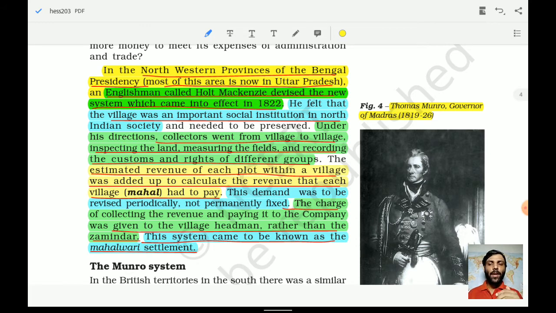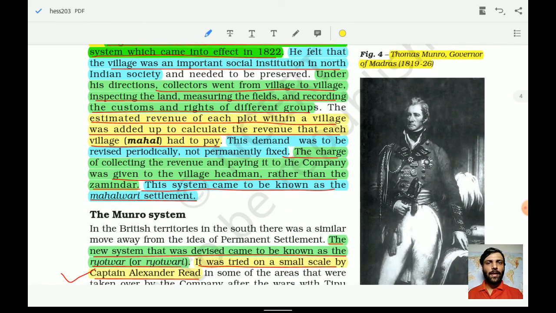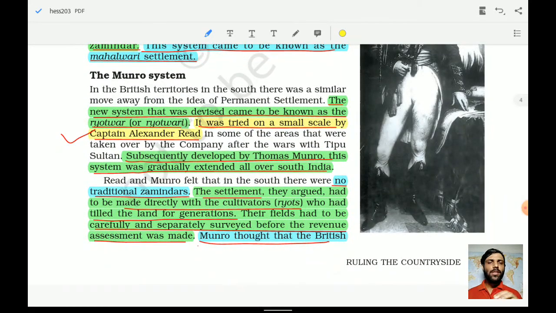So this system came to be known as the Mahalwadi system. Remember this. Now we have understood about the Mahalwadi system, its different aspects and characteristics, and who introduced this? Holt Mackenzie. Now here a particular image has been shown of Thomas Munro on the right hand side, and he was the governor of Madras from 1819 to 26. So what was the Munro system? Let us understand that as well.